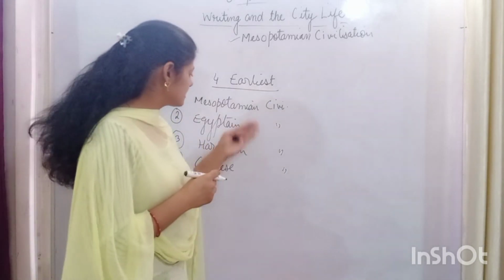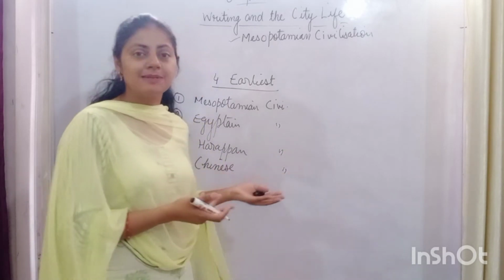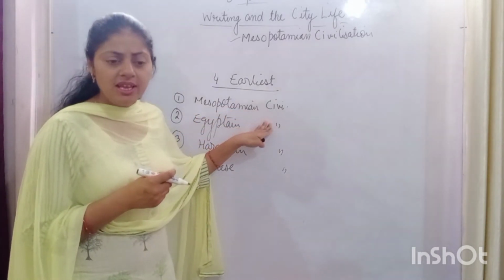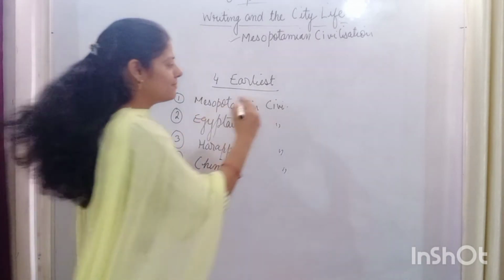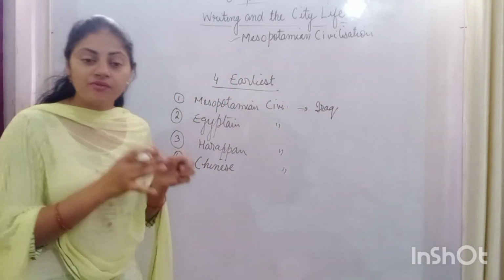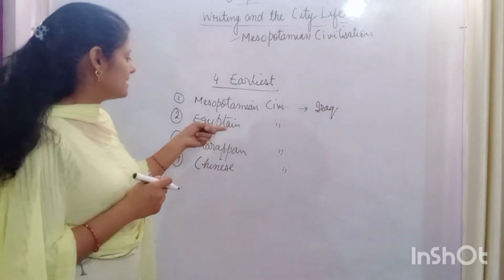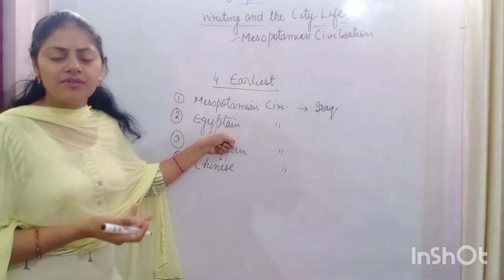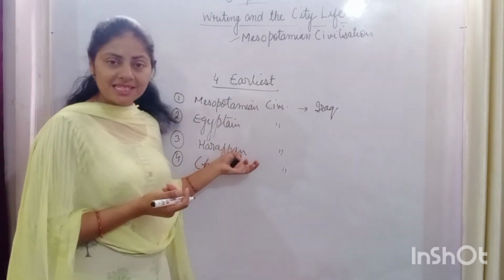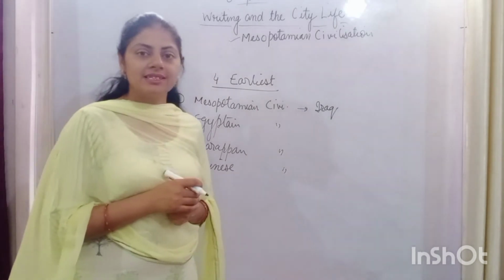Now, firstly, let us study where they are located now. Which are these places now? Firstly, the Mesopotamian civilization was present in the present-day Iraq region. So the first civilization of the world was on that land. Then the Egyptian civilization, in the region around present-day Egypt. Harappan civilization, India and Pakistan region. And then the Chinese civilization in China.